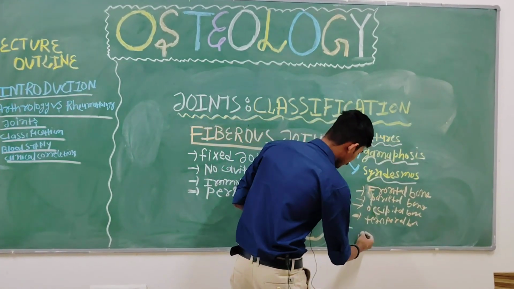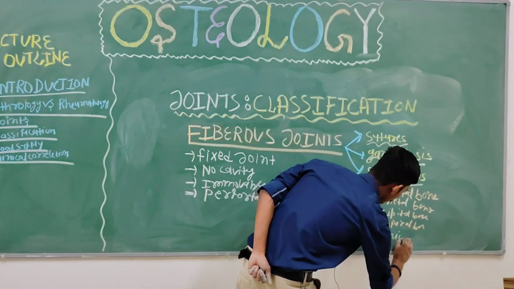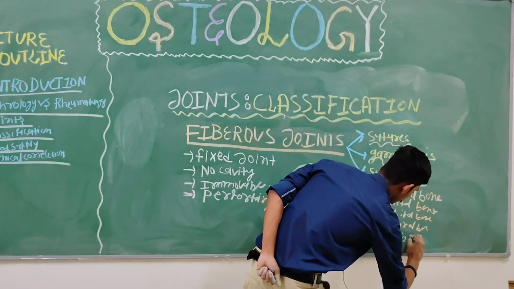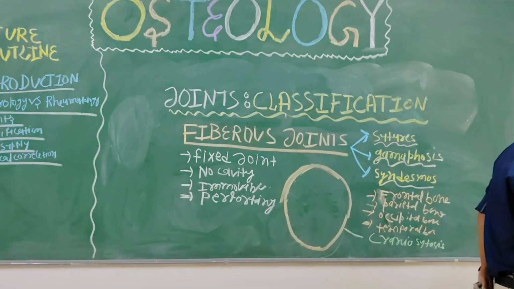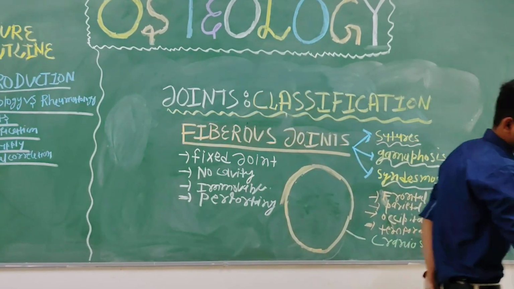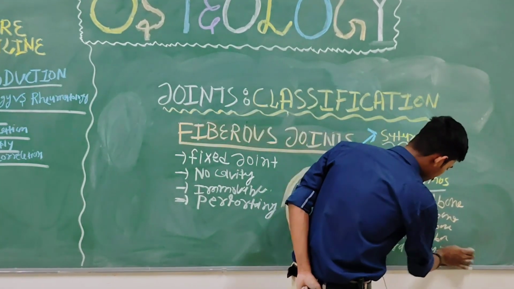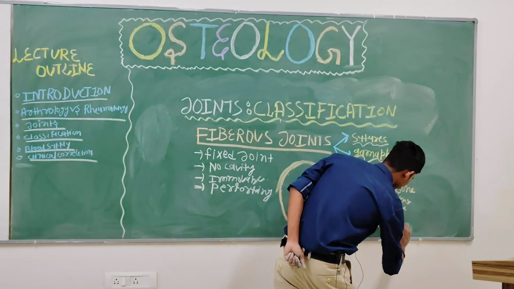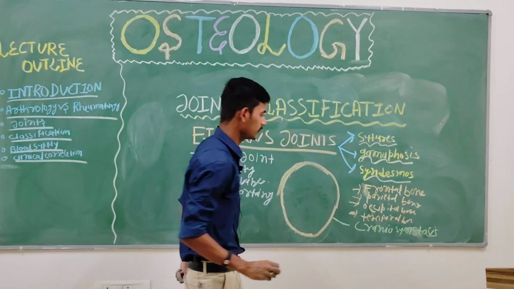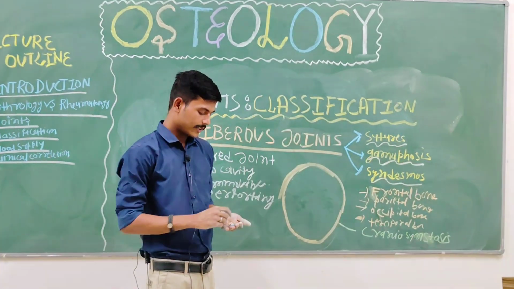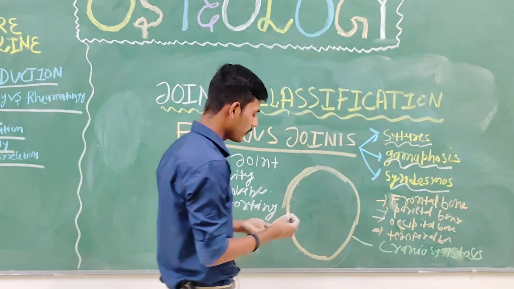It's necessary to understand. Write down craniosynostosis. That's an early fusion of these sutures before the development of the brain.